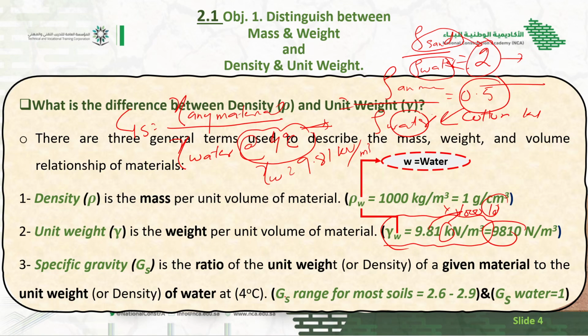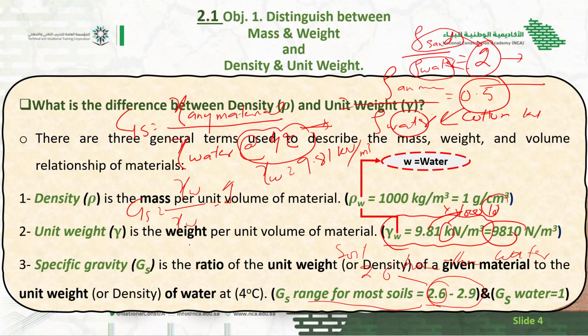And you can see here the GS range for soil is 2.6 to 2.9. What does it mean by 2.6? 2.6 means that this type of soil is 2.6 times heavier than water. What will be the GS of water? It should be 1, because it is density of water with respect to density of water. Both are the same, so it should be 1.